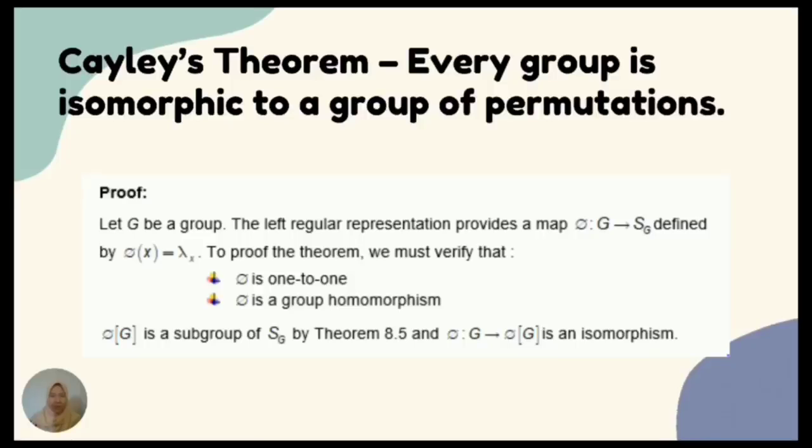Now, I will explain Cayley's theorem, which is every group is isomorphic to a group of permutations. To prove the theorem, we let G be a group. The left regular representation provides a map phi from G to the symmetric group of G defined by phi of x equals lambda x. To prove the theorem, we must verify that phi is one-to-one and phi is a group homomorphism. Phi of G is a subgroup of the symmetric group of G by theorem 8.5, and phi mapping from G to phi of G is an isomorphism.